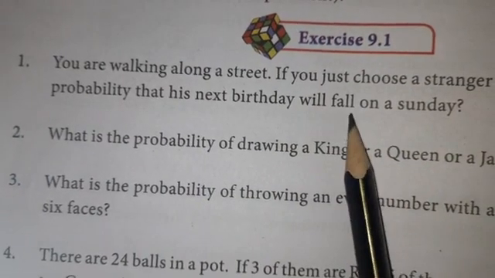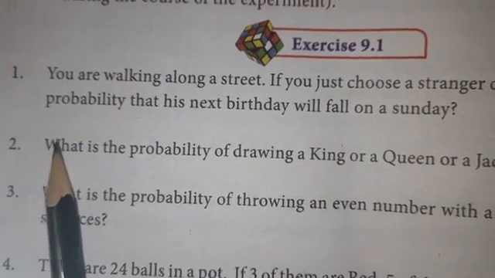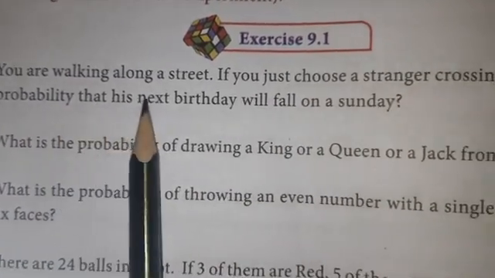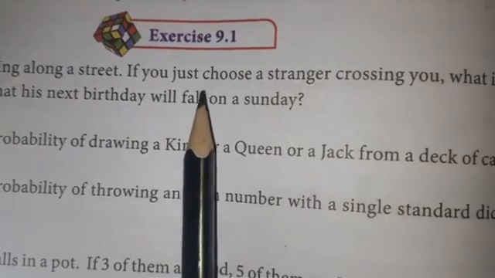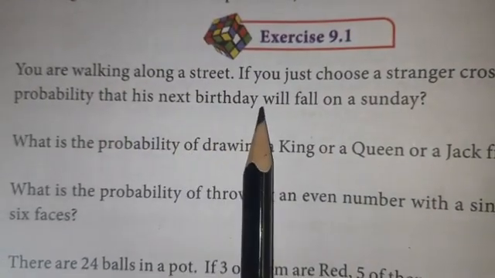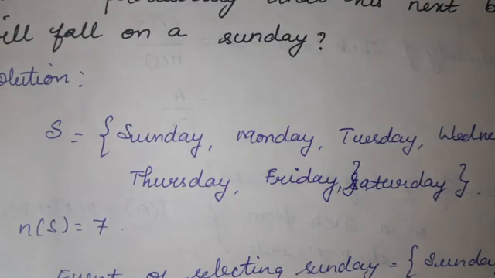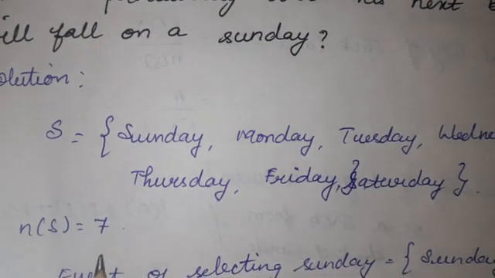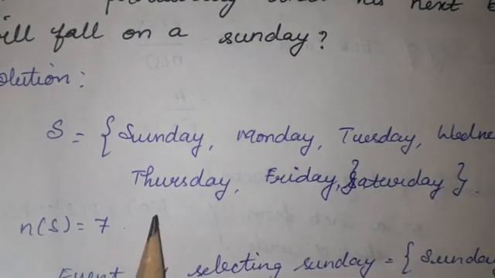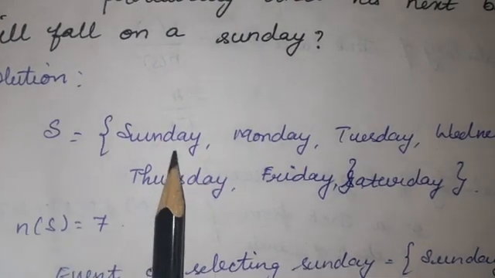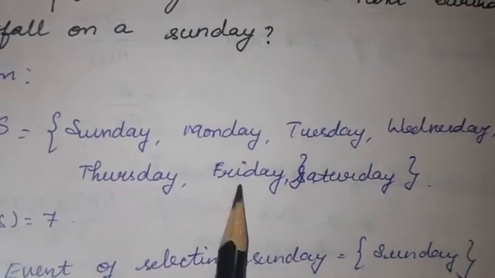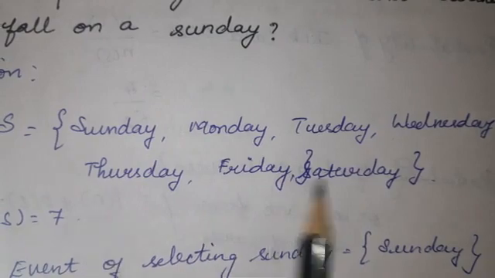Next we see exercise 9.1. The first question. You are walking along a street. If you just choose a stranger crossing you, what is the probability that his next birthday will fall on a Sunday? Solution. Days in a week. What are the days? Sunday, Monday, Tuesday, Wednesday, Thursday, Friday, Saturday. So how many days? 7 days.